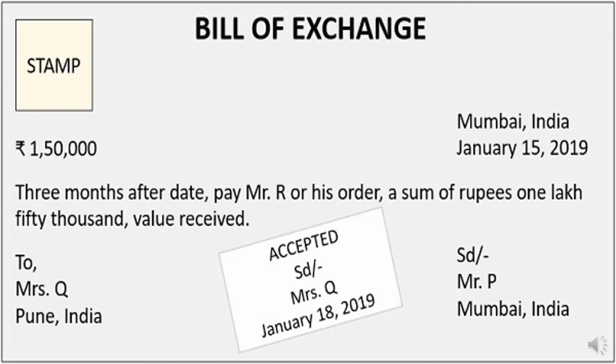So this is a form of bill of exchange that is drawn by the creditor, who is entitled to receive the payment, who has sold the goods on credit to the debtor. In this, the amount is written: 3 months after the date, pay Mr. R or his order a sum of rupees 1,50,000, value received. This bill will be accepted by the debtor, and he will sign that yes, he will make the payment. So this is a kind of bill of exchange. And then later on, on the due date, the drawer, that is the creditor, will take the bill to the drawee, the debtor, for having the payment.